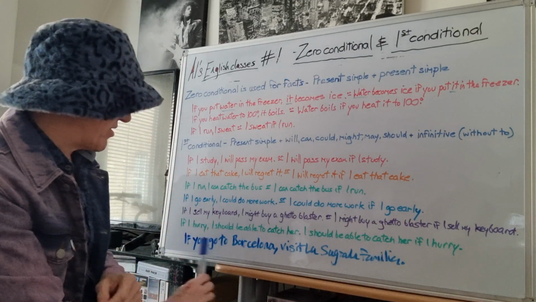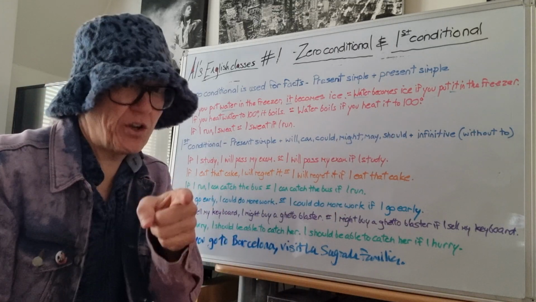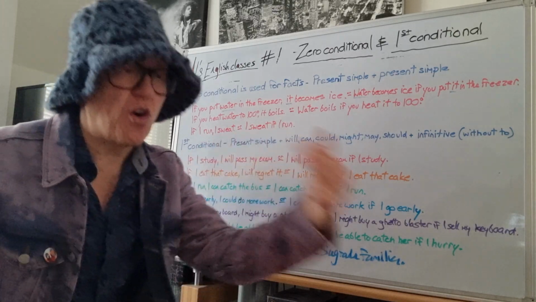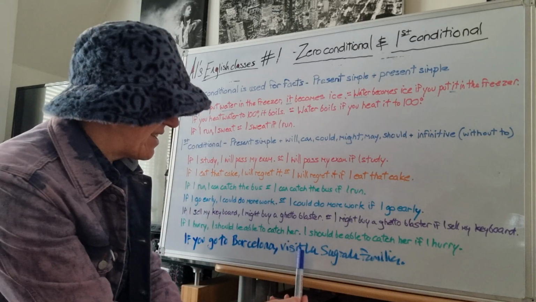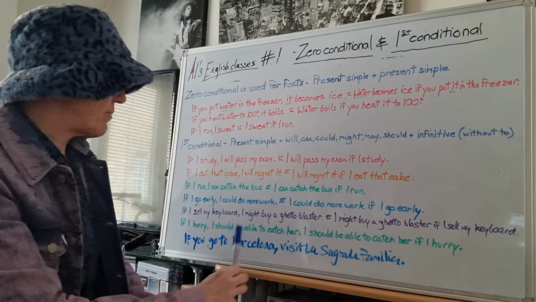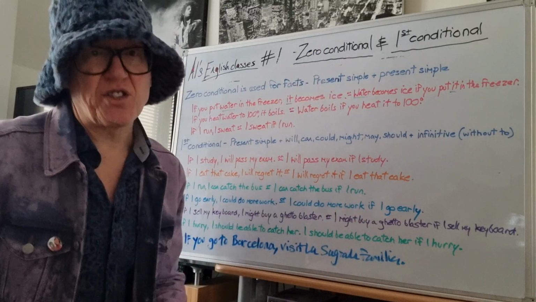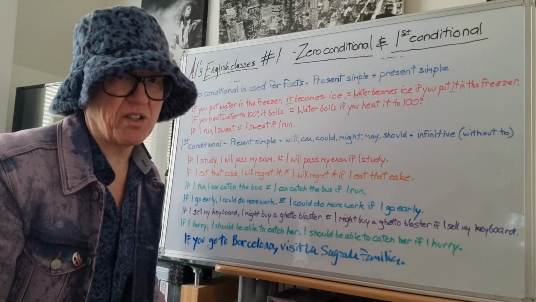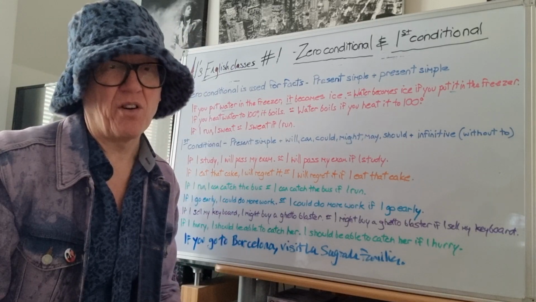If you go to Barcelona, so that's obviously present simple. If you go to Barcelona, visit. Not you visit, it's an imperative. Imperative is when we don't have a subject. An imperative is used for orders, for requests, for suggestions. Visit La Sagrada Familia, the big unfinished church in Barcelona by Gaudí. If you go to Barcelona, visit La Sagrada Familia. I think it's a zero conditional. Apparently it's not. So it's now called Cosmo's imperative conditional. So you learn things on this channel that have never been on any channel before, I hope.